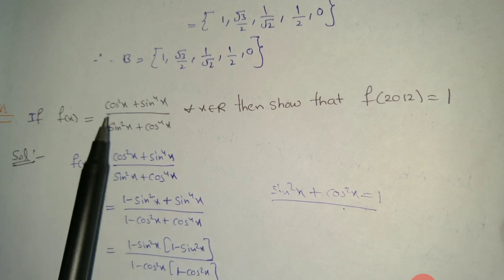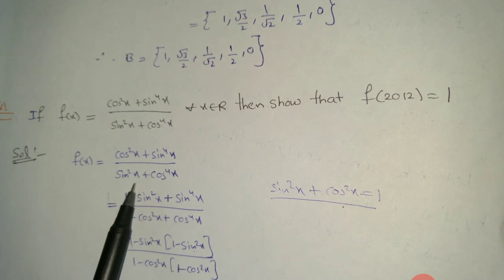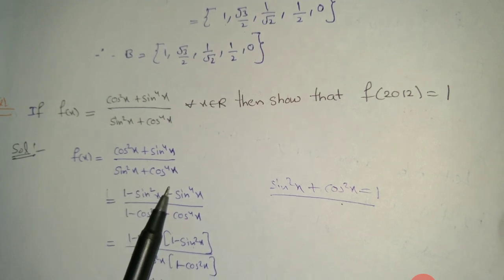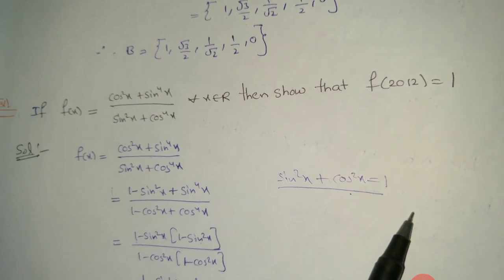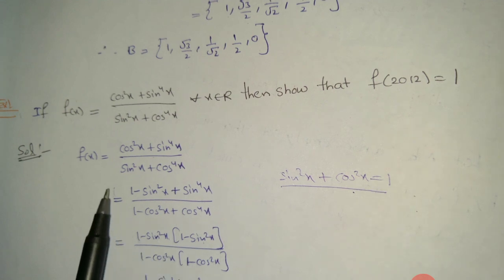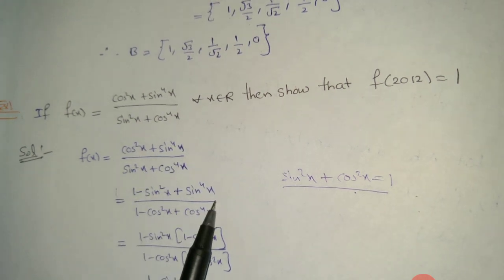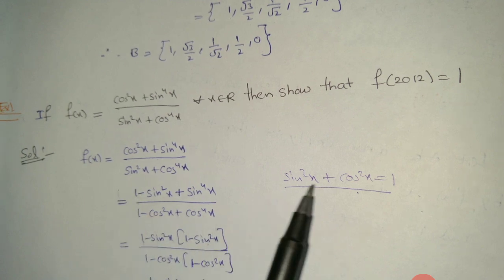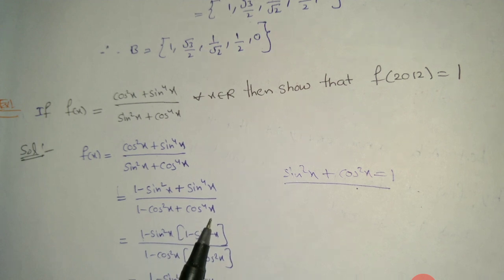Solution: f of x is equal to cos square x plus sin to the 4 x by sin square x plus cos to the 4 x. You know that sin square x plus cos square x is equal to 1. So cos square x is equal to 1 minus sin square x, and sin square x is equal to 1 minus cos square x.